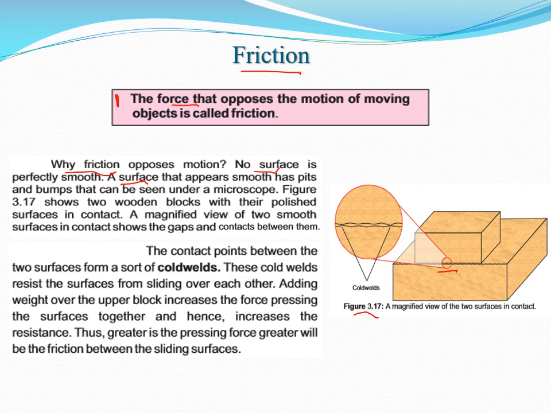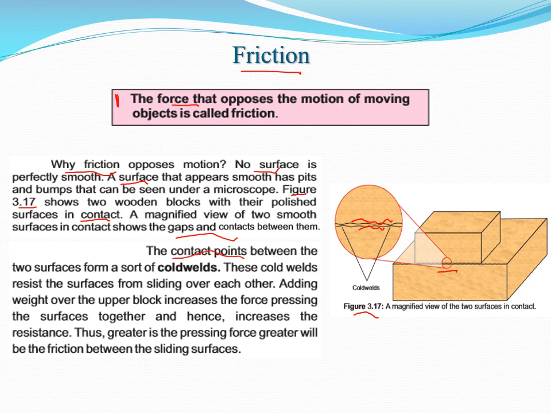Dear students, you notice that this roughness of the surface is termed pits and bumps. Figure 3.17 shows two wooden blocks with their polished surfaces in contact. A magnified view of two smooth surfaces in contact shows gaps and contacts between them. Here you notice that there are gaps and contacts, meaning pits and bumps.